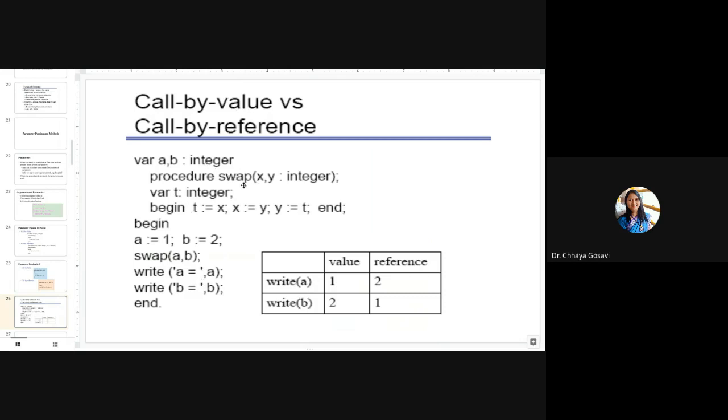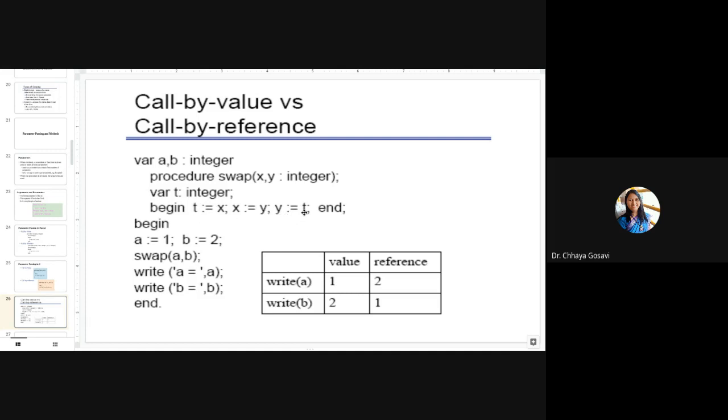Okay, this is the same example, swap function, but with Pascal syntax. So here you can see that variables a and b are declared as integer. There is a procedure swap, as it is not returning anything, so it's a procedure. x comma y integer. This variable t is integer and t is equal to x, x is equal to y, y is equal to t.